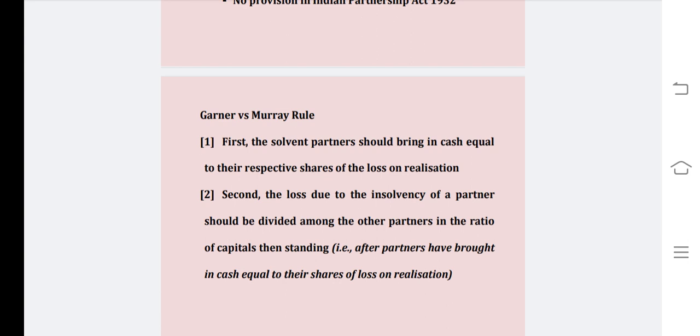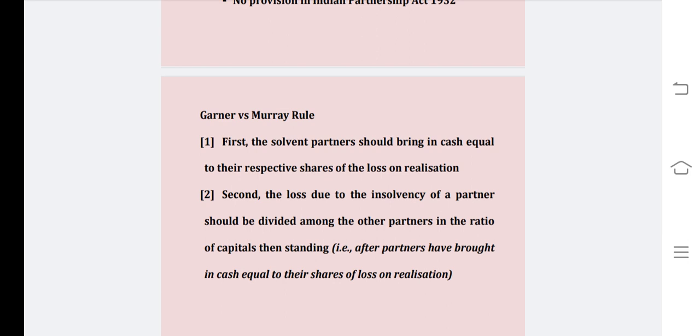Then standing means on the date of dissolution of the partnership firm on account of insolvency of the partner, that is, after partners have brought in cash equal to their share of losses on realization.